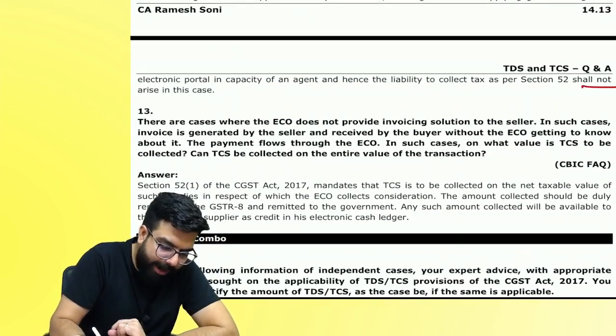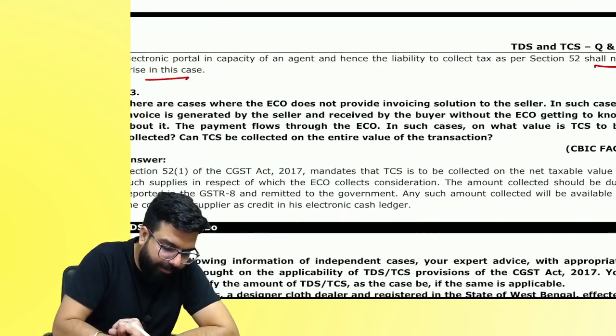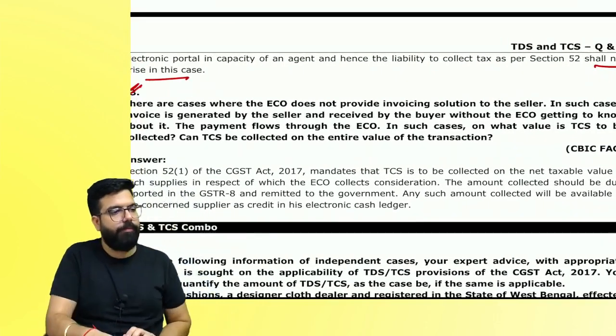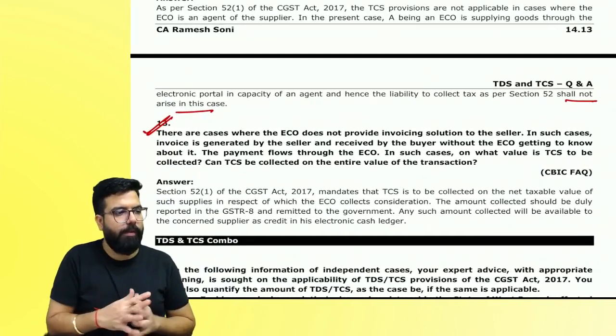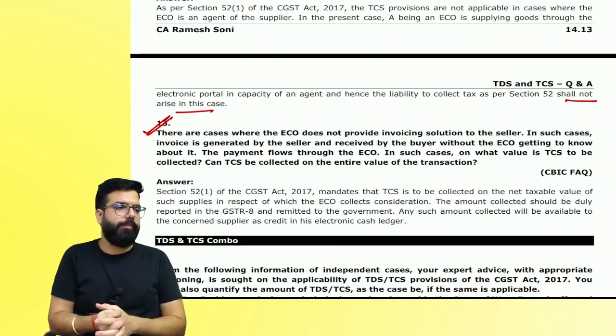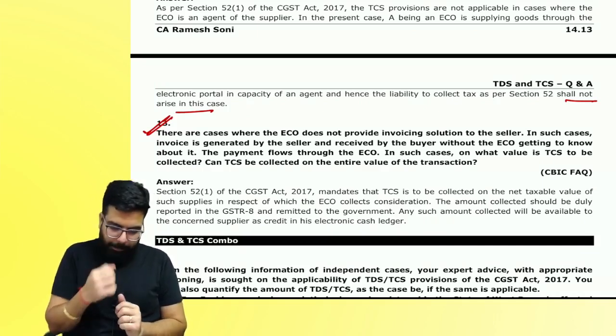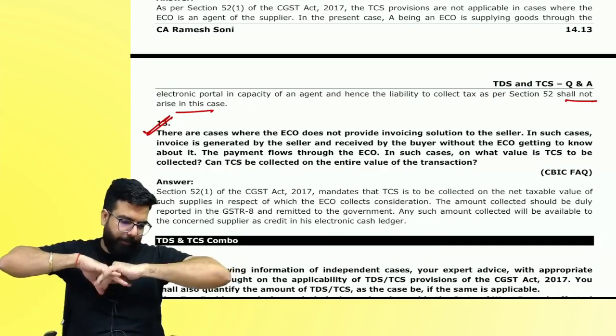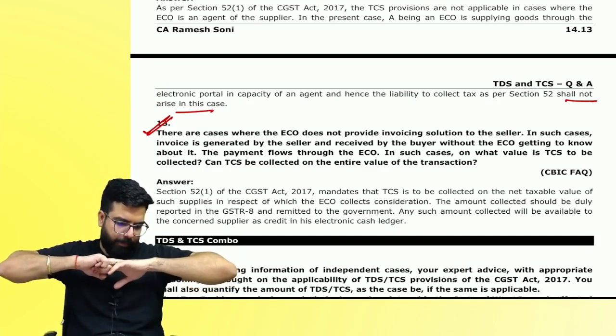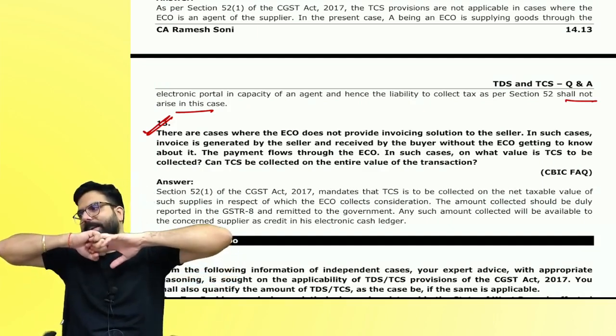Will TCS be required? Read this again. Will TCS be collected?